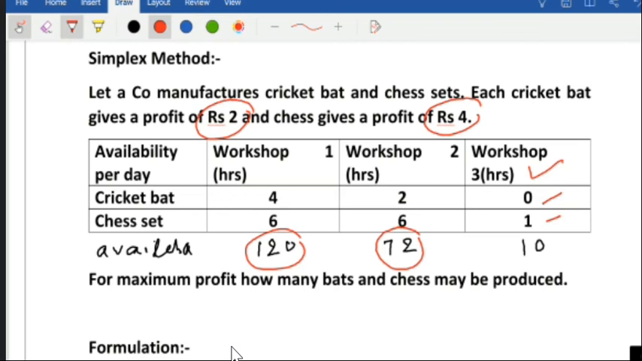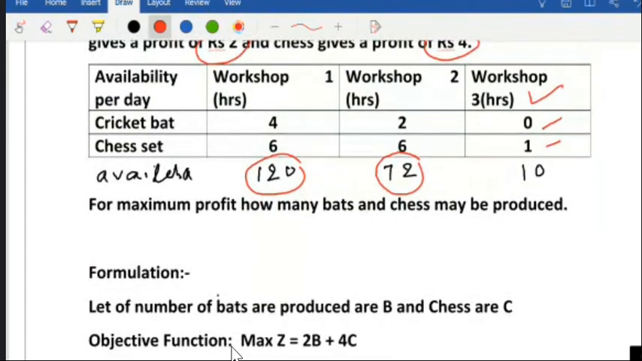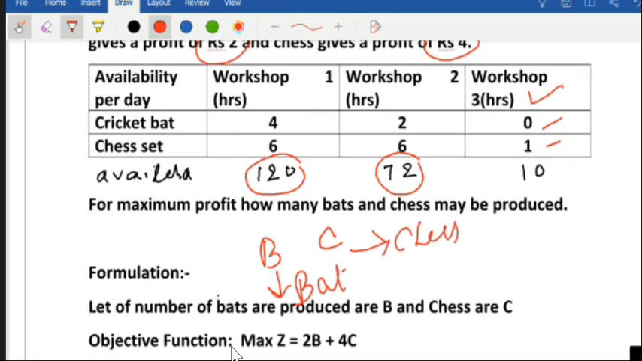So we'll form the, okay, let the number of cricket, bat and chess are produced, like we can see B and C. Number of bats are B and number of chess are C. That means this is quantity, B for bat, number of bats, and C is the chess. So these are the numbers. Okay. Now make the equation first.